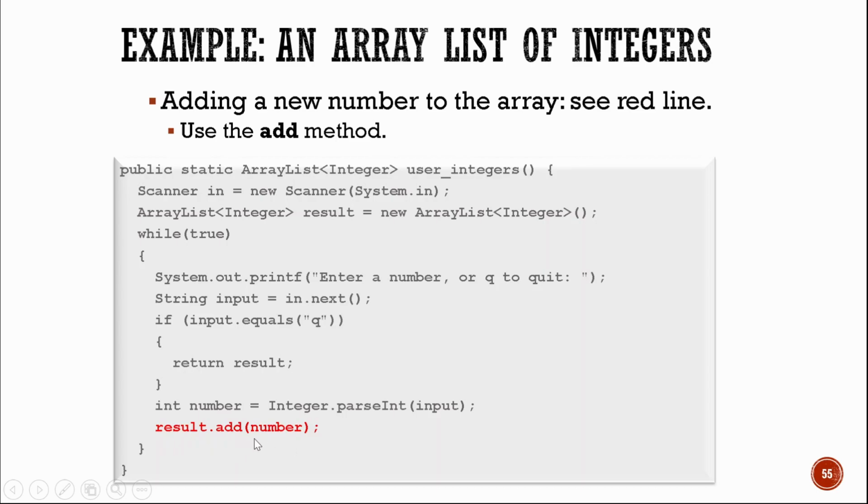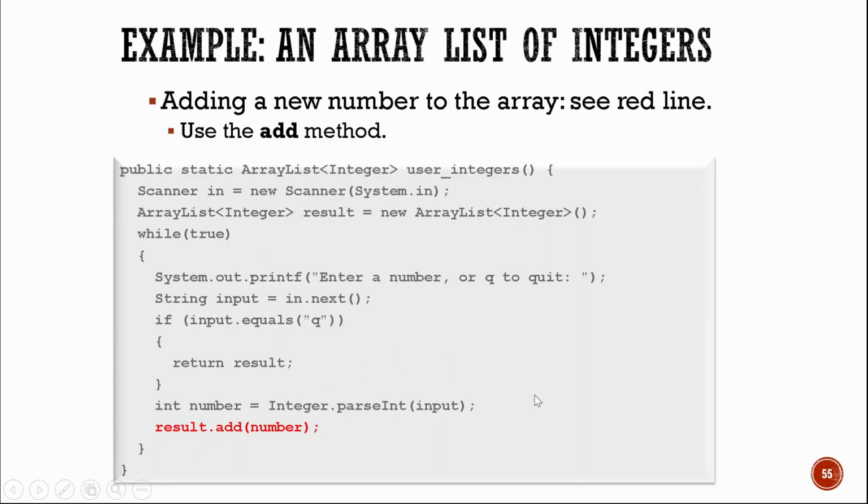In our array, we have to put now the index or get the index value, and there we put now the value of the array. But with array list, we just call the add method to add elements to the array list. So use the add method to add value to your array list. So every time the user inputs a number, if it's a number, it will be added to the result array list.